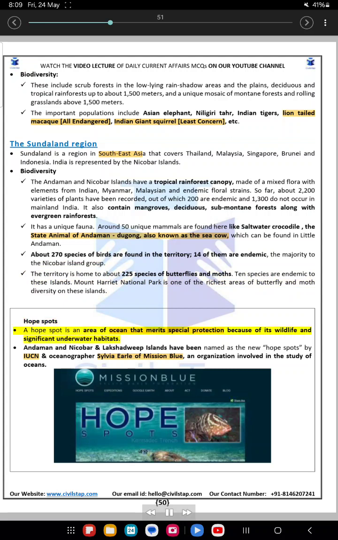Hotspots. A hotspot is an area of ocean that merits special protection because of its wildlife and significant underwater habitats. Andaman and Nicobar and Lakshadweep Islands have been named as the new hotspots by IUCN and oceanographer Sylvia Earle of Mission Blue, an organization involved in the study of oceans.